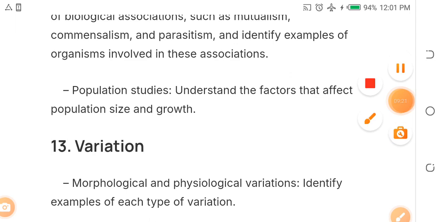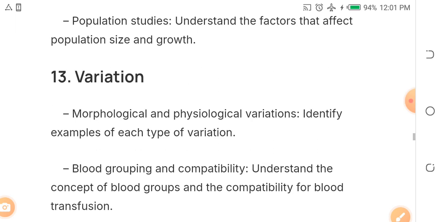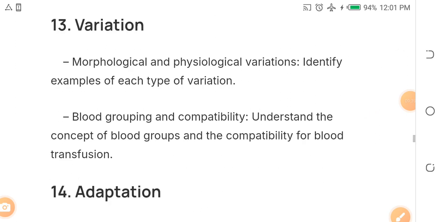The next topic is variation. Say it, variation. It came out last year and it will come out this year, right? So study variation. It will always come out. Morphological and physiological variation, blood grouping and compatibility like AA, AS, AB, all the blood groups.